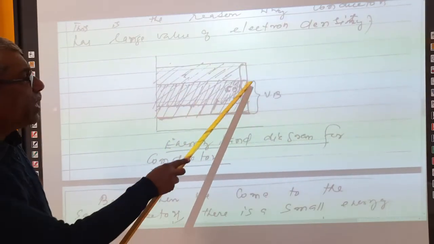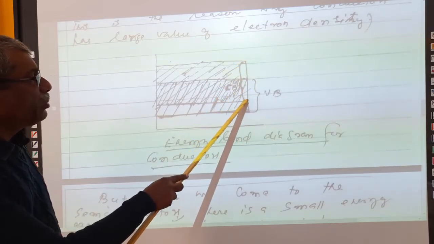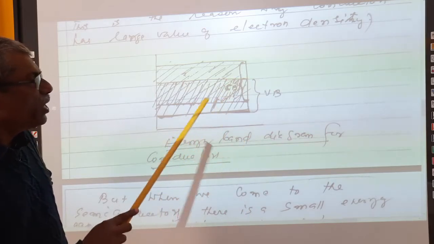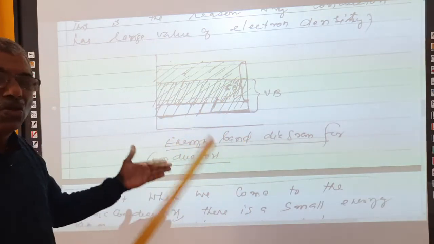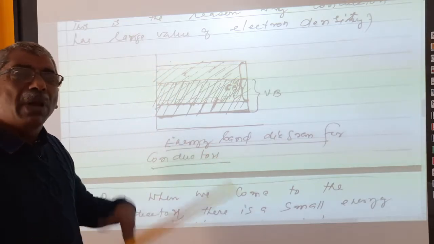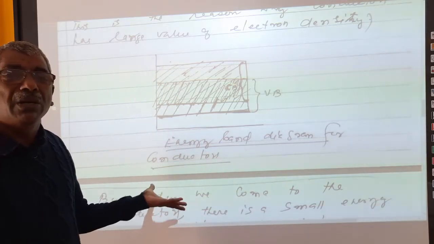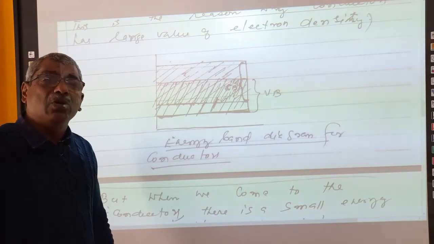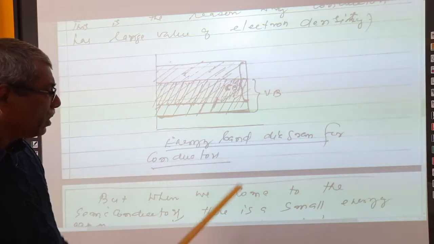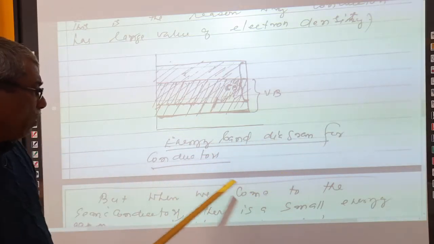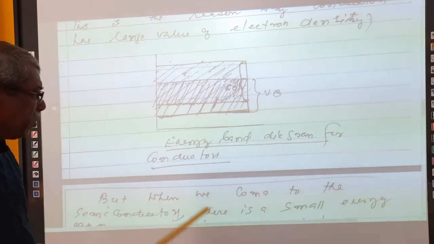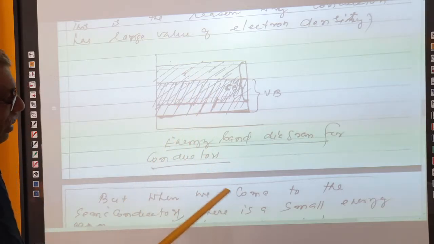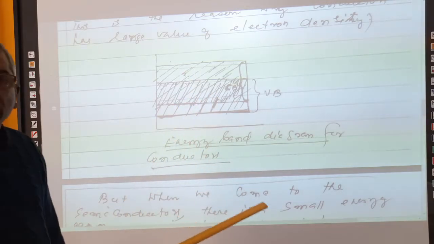See, the valence band is up to this much and the conduction band is up to this much. In this middle portion, you will see the conduction band and valence band both overlapping. That means the electrons of the valence band are the same as the electrons of the conduction band. That is why these metals or any conductors are able to conduct electricity at all temperatures. So, the energy band diagram for conductors is shown here. This diagram is also important. You will draw it neatly looking at your book, right? My diagram became a bit dirty, but don't mind that, right?